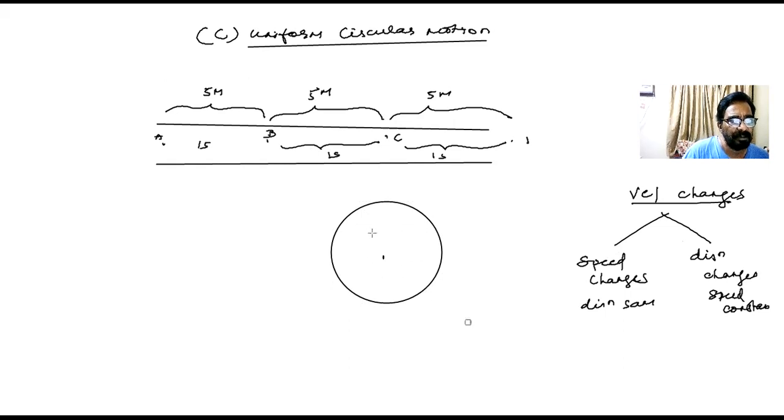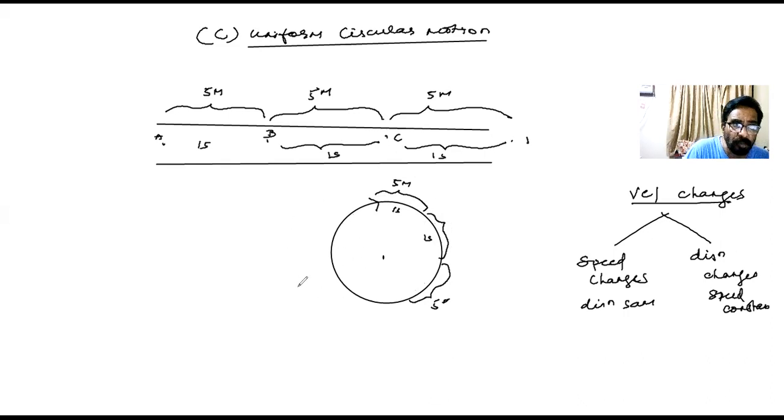Okay, children. This is a circle, okay? And he walks along the circular path. That means he walks along the circumference, okay? He walks. And what I realized, he is walking here also exactly 5 meters in 1 second. Again, 5 meters in 1 second. Again, 5 meters in 1 second. That means he is walking with a uniform speed.